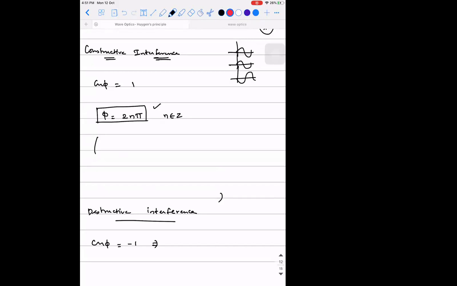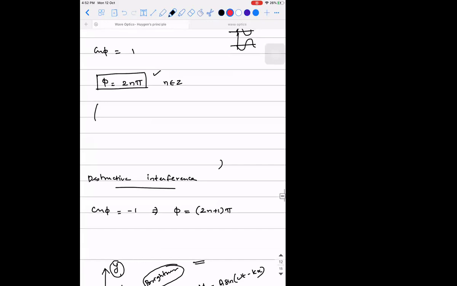So what is the general solution of cos phi is equal to minus 1? 2n plus 1 pi. Yes. It should be odd multiples of pi, because odd multiples of pi are related to the second and third quadrants, where cos is negative. Even multiples of pi are related to the first and fourth quadrants, where it is positive. Right? Phi is equal to (2n plus 1) pi, where n belongs to Z. Or some books write it like this also: (2n minus 1) pi, where here also n belongs to Z.